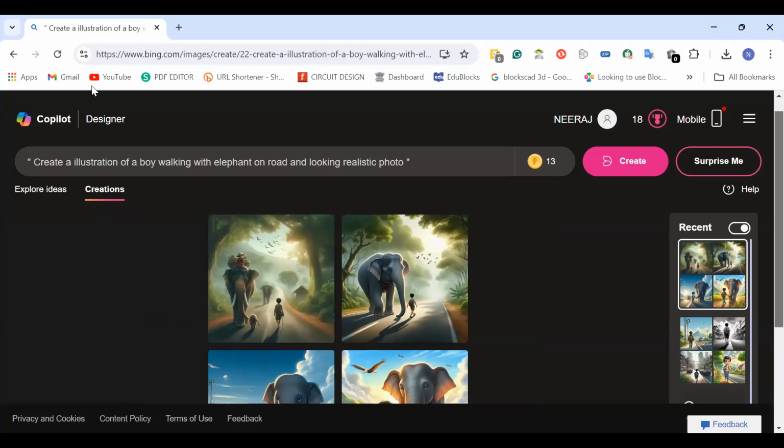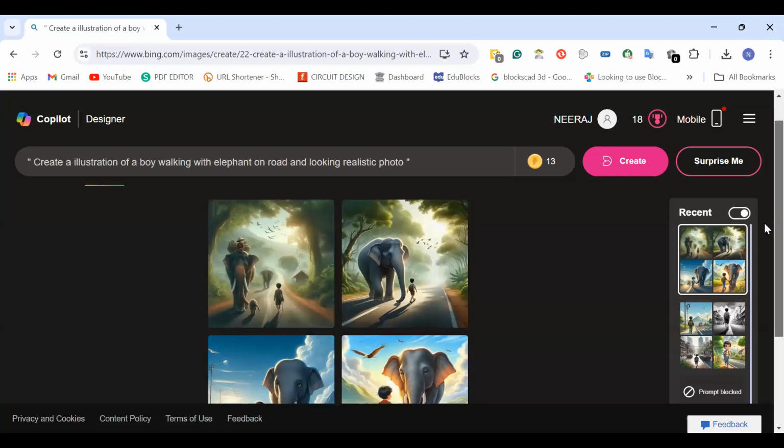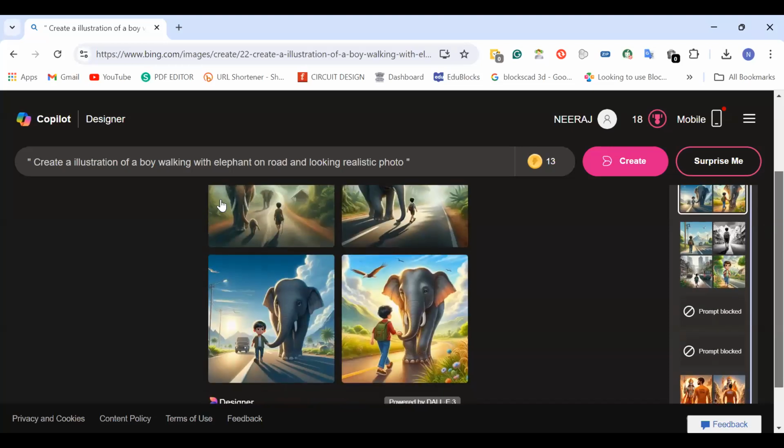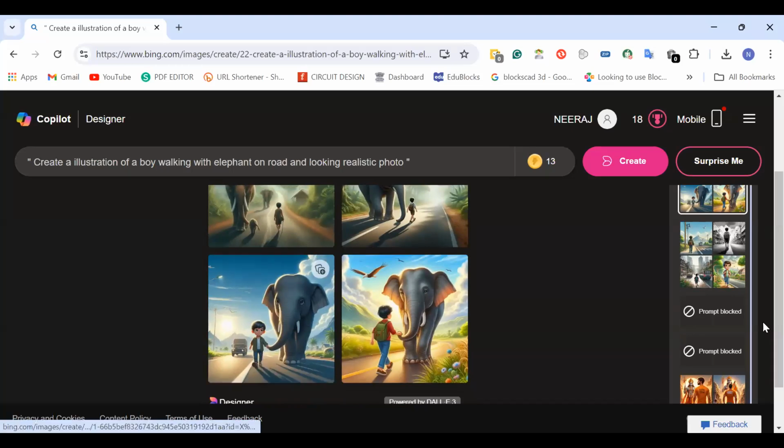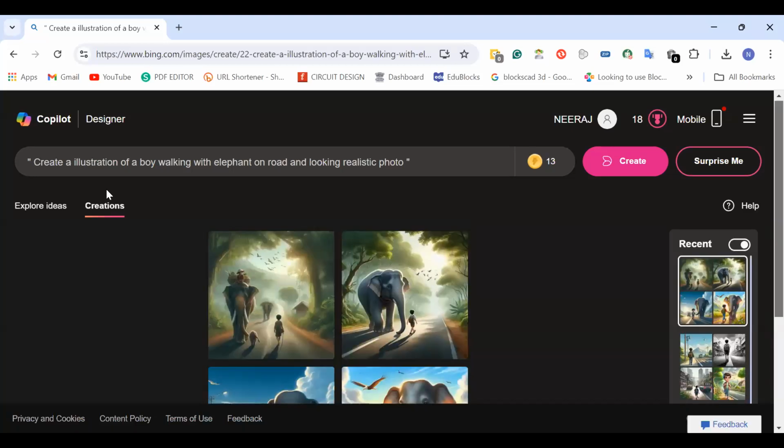So you have to create a Microsoft account before using this, because this is a Microsoft tool, right? Now you can see, as per my prompt, I have written over here: create an illustration of a boy walking with an elephant on road. So now you can see this is how it's generated. Let's add some other features over here.